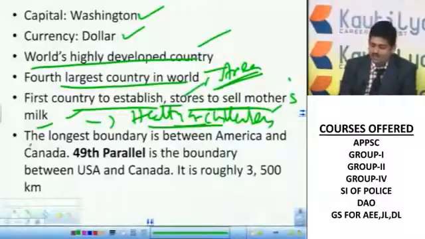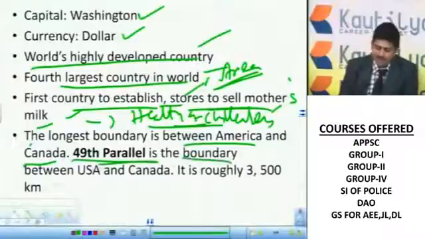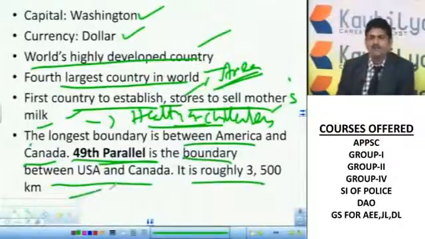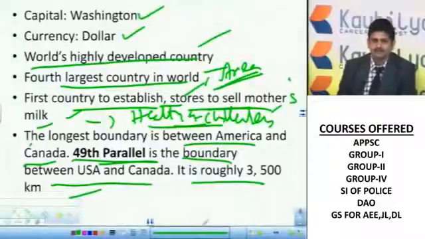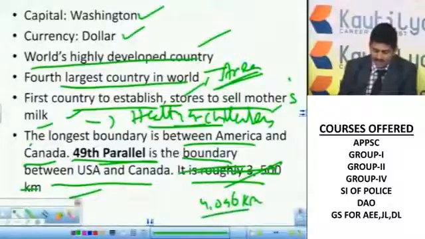Next, the longest boundary is between America and Canada. It's the world's longest boundary and a very important point. These two countries share the longest boundary in the world. This is known as the 49th parallel, the boundary between the US and Canada. It is roughly around 3,500 kilometers. Okay, it's not 3,500 kilometers, it's more than this. Please check this. Because the boundary between India and Bangladesh is 4,096 kilometers, somewhere a mistake has happened here.